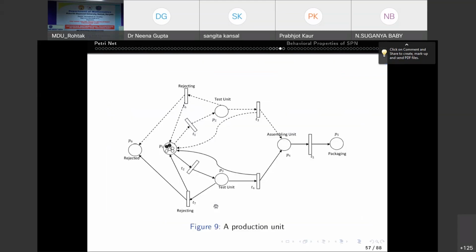See, here at P1 we have 6 parts, right? And these 2 parts are heavier than the prescribed weight W, so they are represented by filled circles, that is positive tokens, and 4 parts are below the W units.